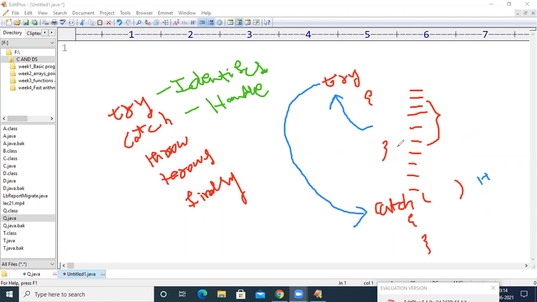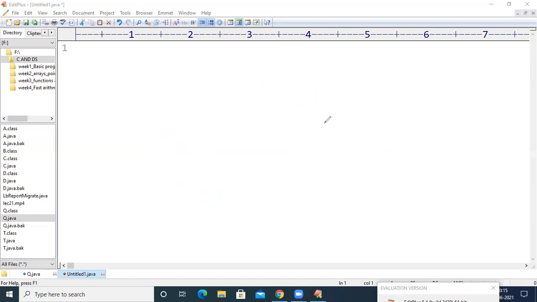So if we are expecting a runtime exception in a few lines, we keep those lines in a block named with the try keyword. The try keyword identifies the exception, and it is handled by the respective catch block. Let us do this with the help of a program so that you can understand it better.